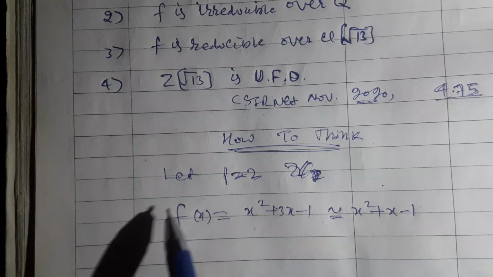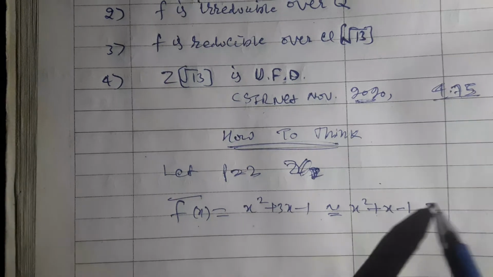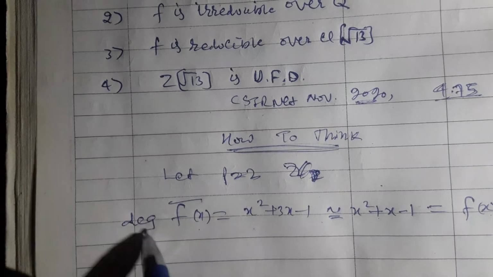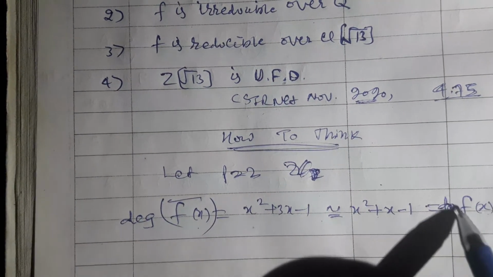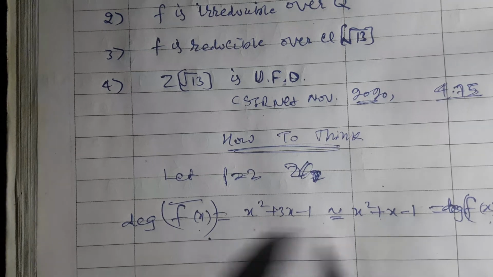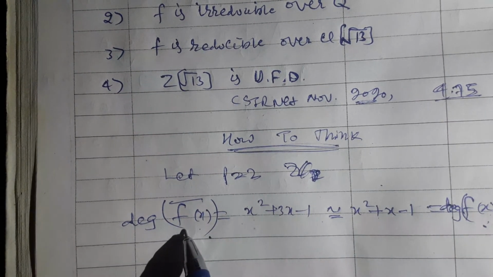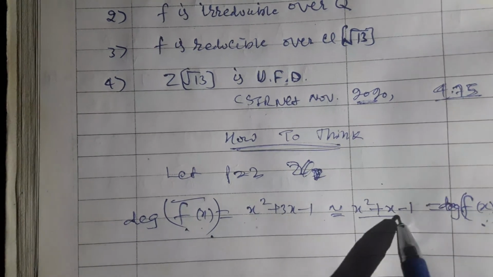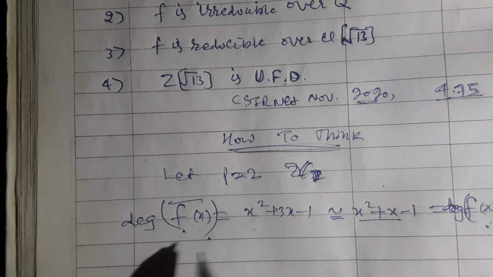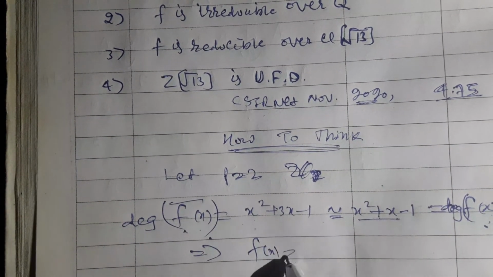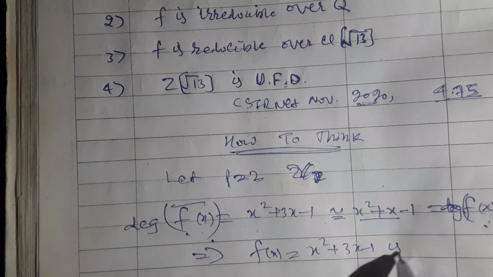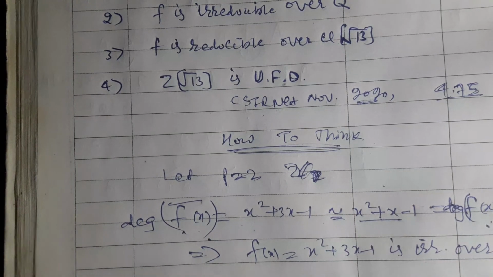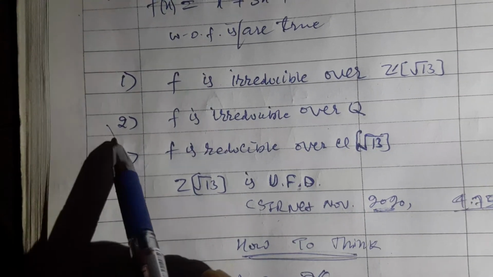Clearly the degree of this polynomial is the same as the original polynomial, which is 2. Since this polynomial is irreducible over Z2, it implies that f of x equal x square plus 3x minus 1 is irreducible over the rational ring. Hence my option second is going to be true.